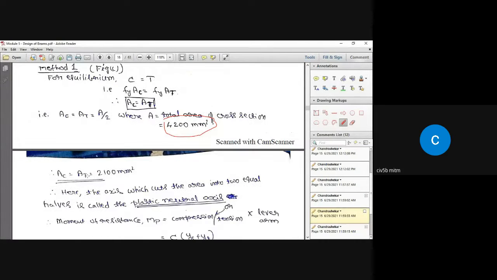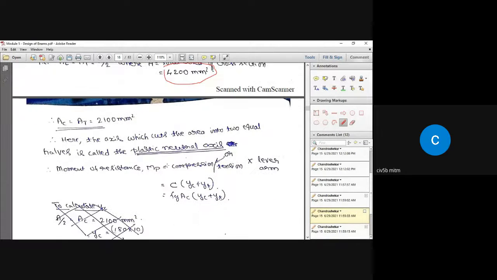So plastic neutral axis divides the area into two equal parts. So compression zone area will be equal to tension zone area, which is equal to 4,200 by 2, that is equal to 2,100 millimeters square. Here, the axis which cuts the area into two equal parts is called the plastic neutral axis. I told you about this.